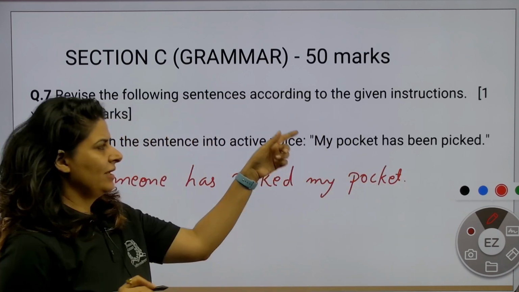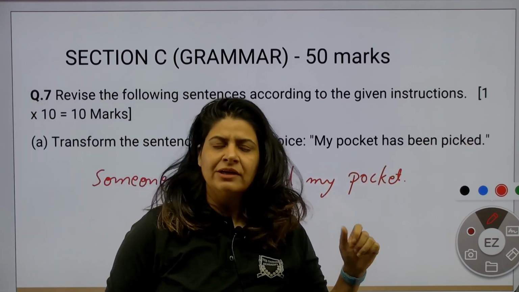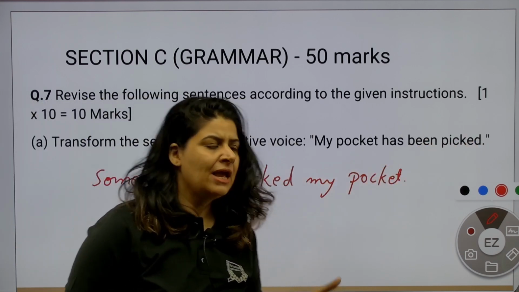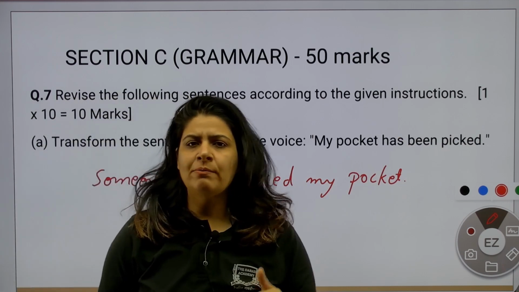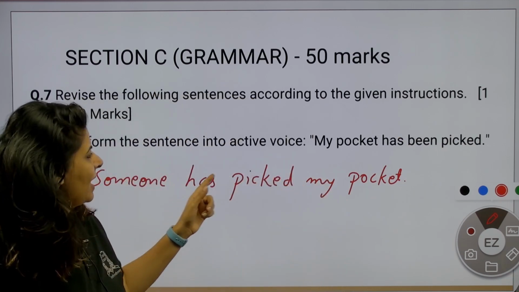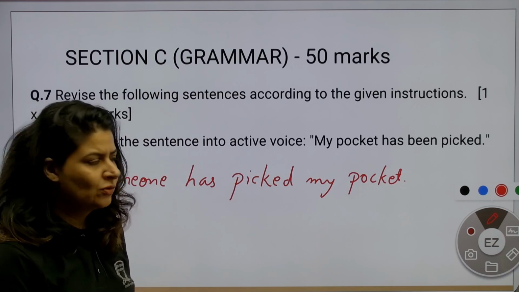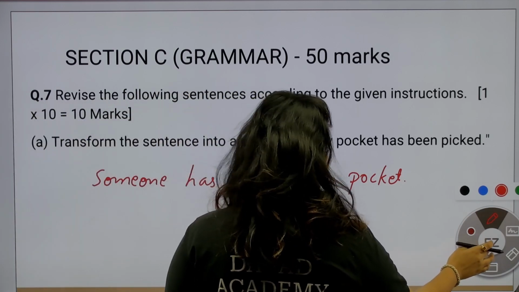What the examiner didn't give in the exam was: by someone. Often we just remove someone, but now when we have to change from passive to active, this is how we change it. Someone has picked my pocket. So, an easy 1 mark question that you can easily score. Moving on to the next one.